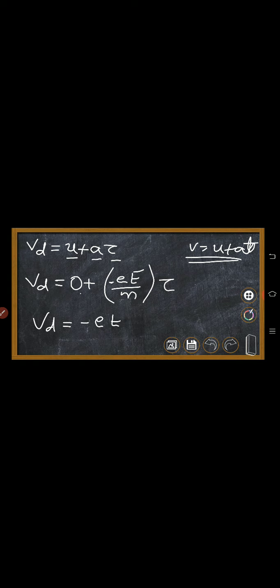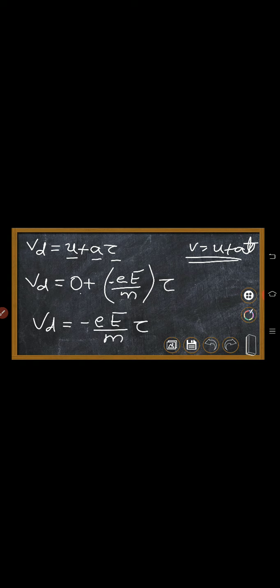U is the initial velocity, A is acceleration, T is time. We don't have initial velocity here, so let us take it as 0. And A, the equation I told you to remember, is minus e E divided by m, and tau is the relaxation time. So V_D is equal to minus e into E divided by m into tau.